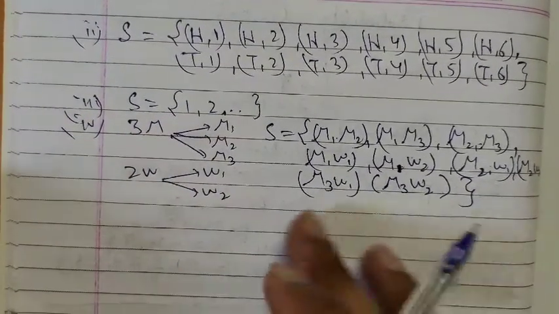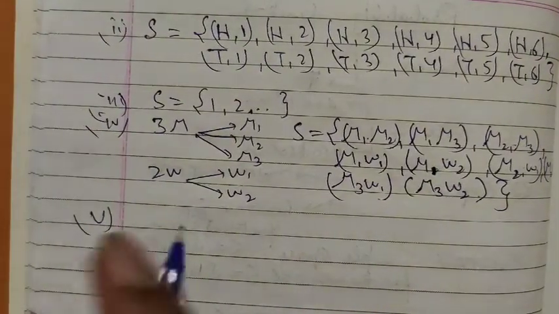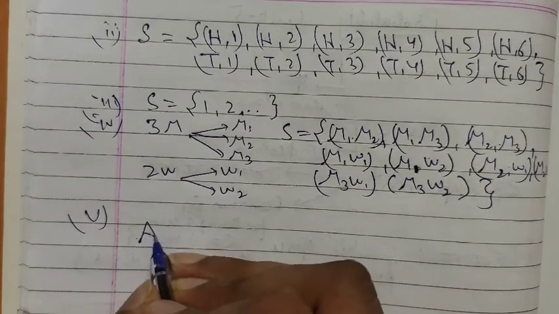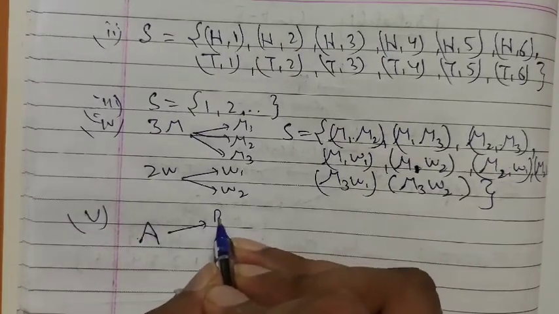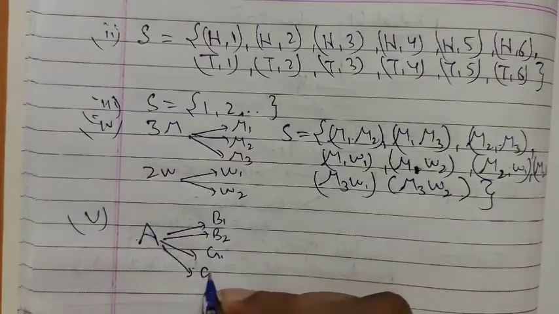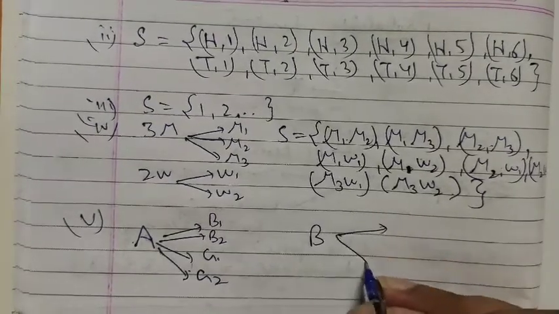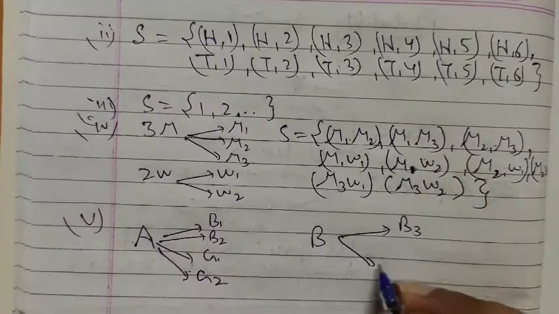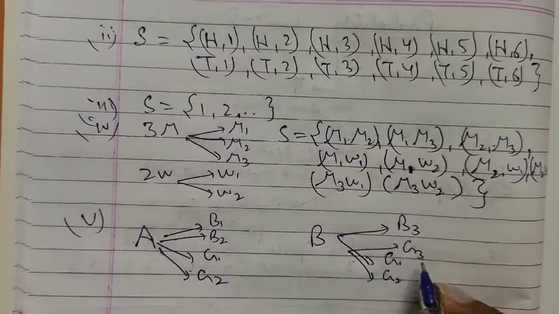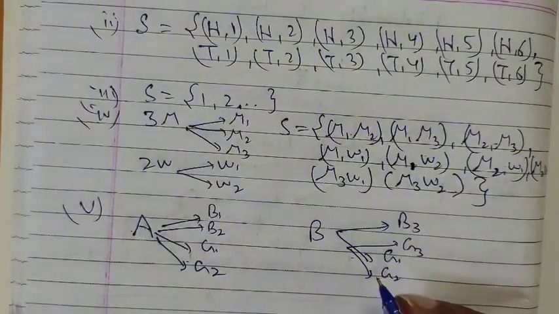So next, fifth part. In fifth part we have 2 boys and 2 girls in room 1. So in room A we have B1, B2, G1, G2, right? In room B we have 1 boy and 3 girls. So B3, G1, G2, G3, right? A room is selected and then a person. So firstly we have to select a room and then a person.